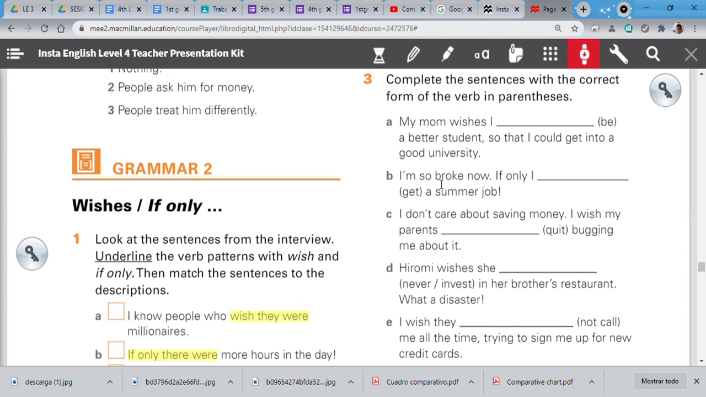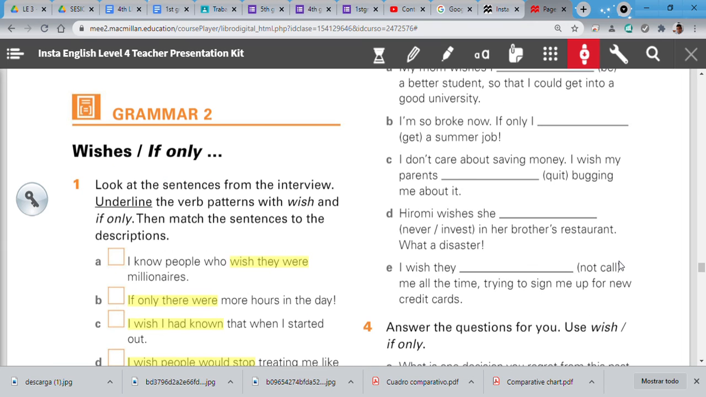Let's continue. Letter C. I don't care about saving money. I wish my parents bugging me about it. Ideas: would quit. Okay, good, quit. Hiromi wishes she never invested in her brother's restaurant. What a disaster. Hiromi wishes she had never invested.